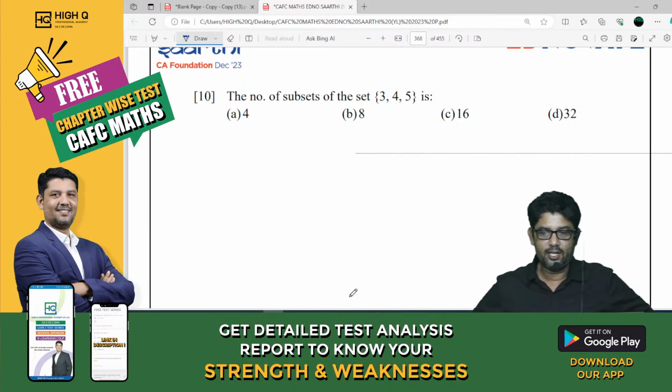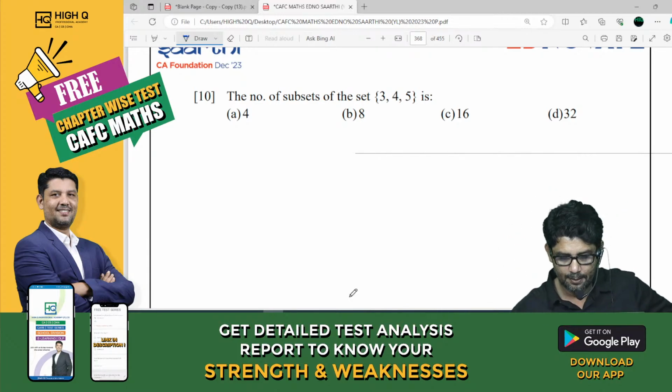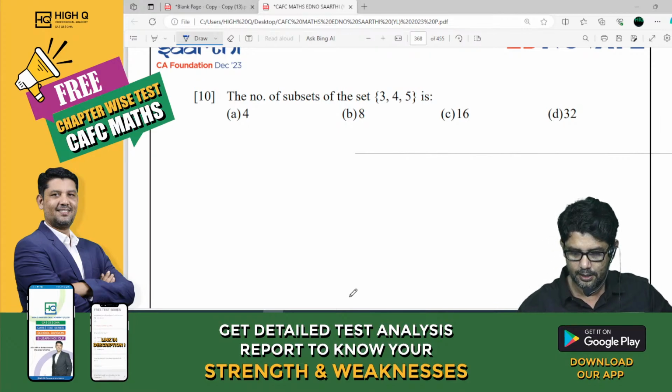Oh, very difficult. I want you to do it. What is the number of subsets of {3, 4, 5}? 8. Option B.